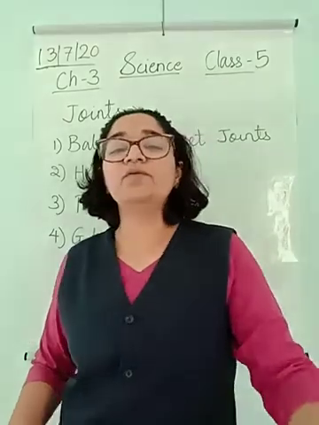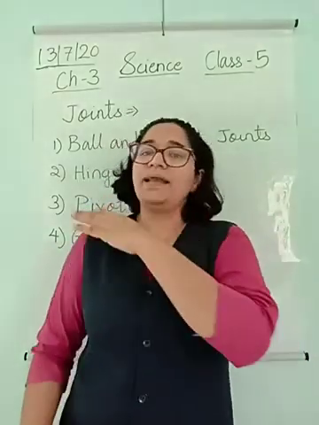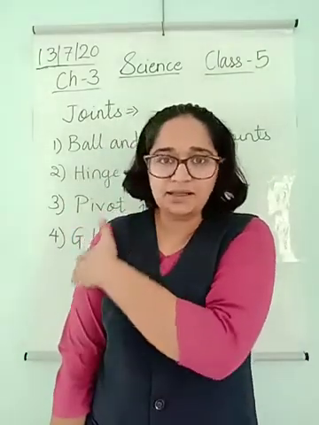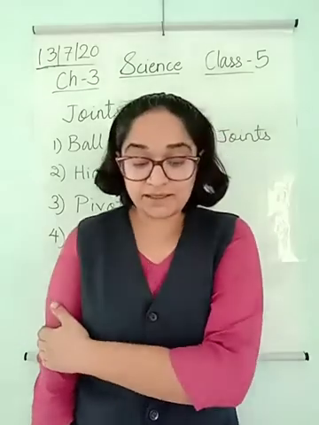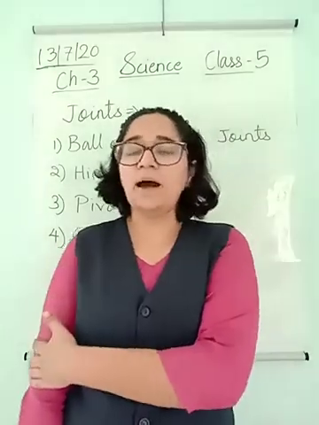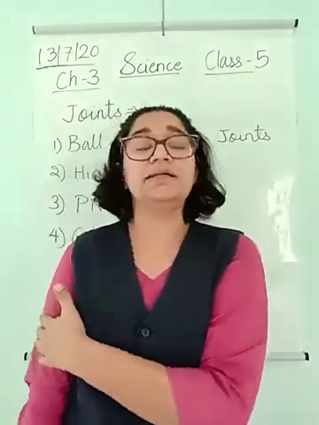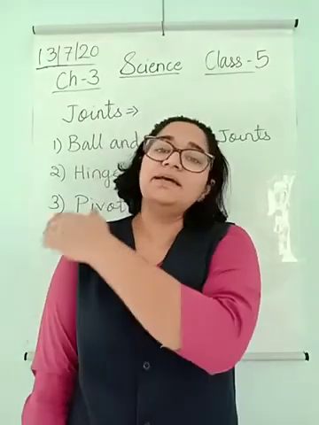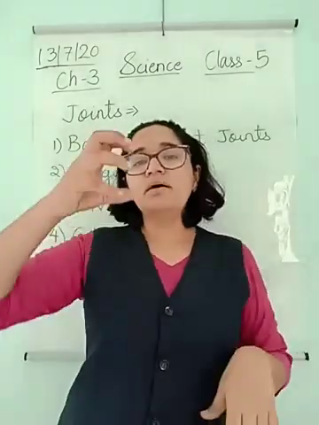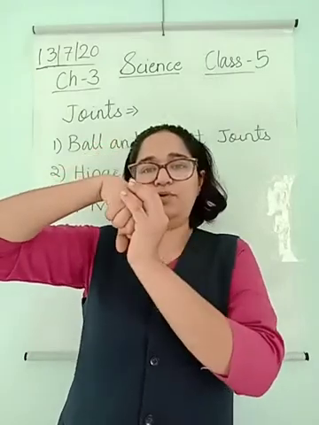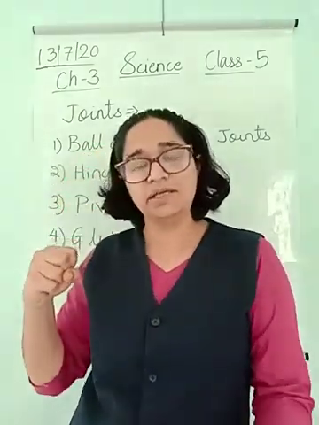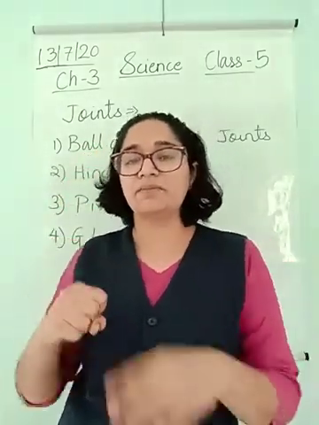Now how does that work? One bone, that is the femur here, isn't it? The upper bone in the arm is called the humerus. So this humerus has a ball kind of shape. It is rounded. If you see in the textbook, the picture is given, beta.